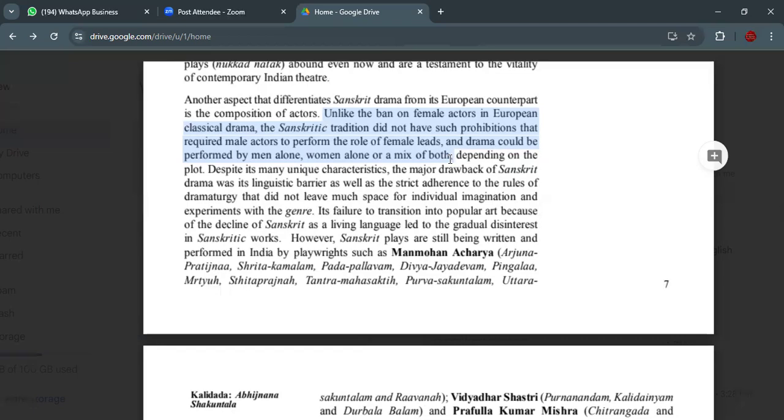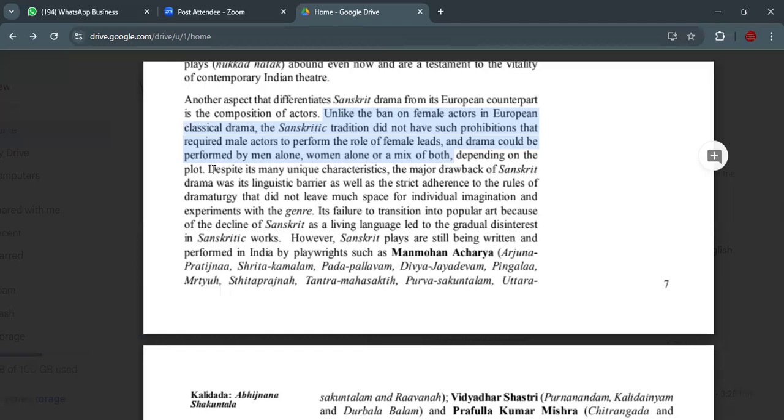The Sanskritic tradition did not have such prohibitions that required male actors to perform the role of female leads. There, the female performs the female role, and there is no problem. Female can act, male can act. And a drama could be performed by men alone, women alone, or a mix of both, depending on the plot. So you understood that, right?